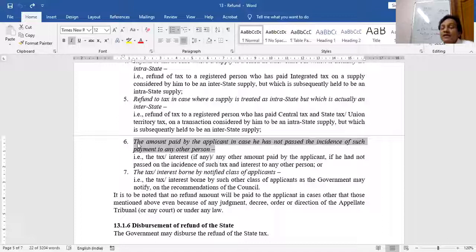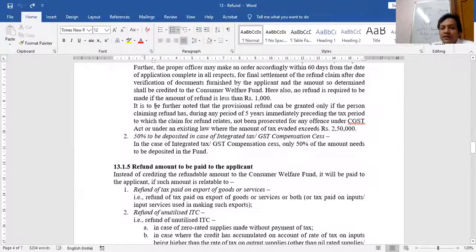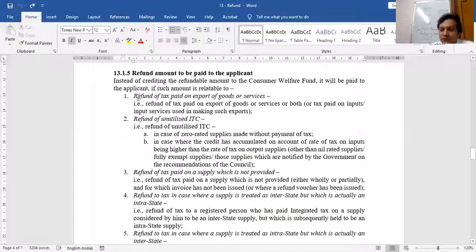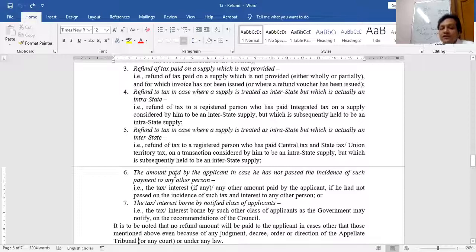When is a refund directly transferred to the applicant? That's it. So this topic you should do. Refund amount paid to the applicant: refund of tax paid on exports, refund of unutilized ITC, tax paid on supply which has not actually happened, intra, intra. If unjust enrichment is not there, refund can be made.